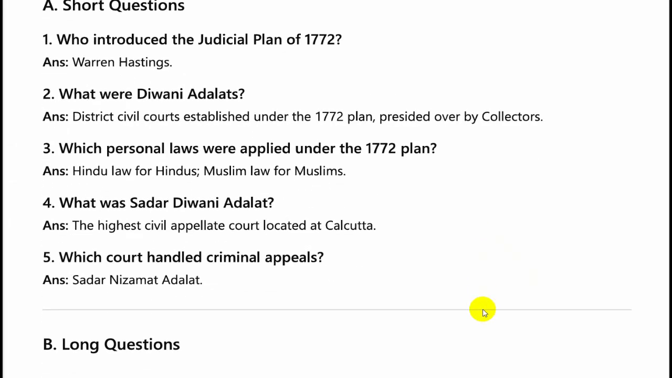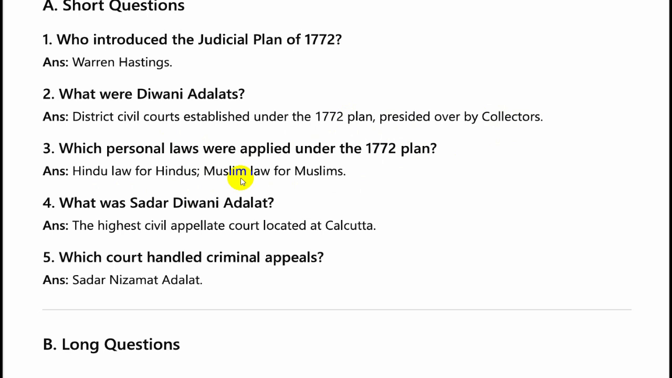Okay, let us go through short questions. Who introduced the Judicial Plan of 1772? It was Warren Hastings who introduced the Judicial Plan of 1772. What were Diwani Adalats? These are the district civil courts established under the 1772 plan, presided over by collectors. Important, presided over by the collectors. Which personal laws were applied under the 1772 plan? Hindu law for Hindus and Muslim law for Muslims.